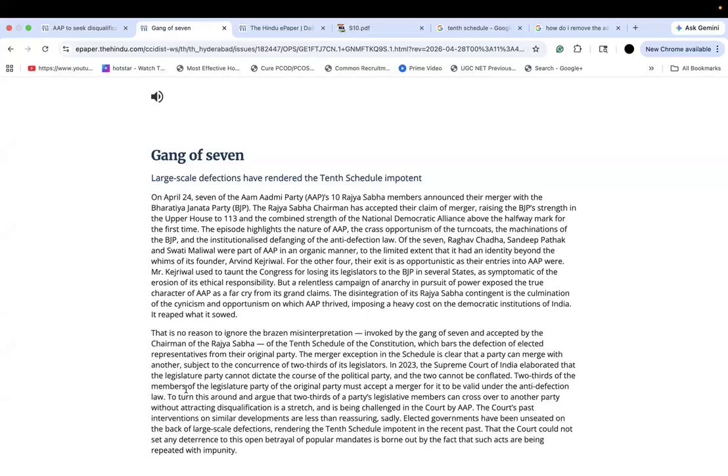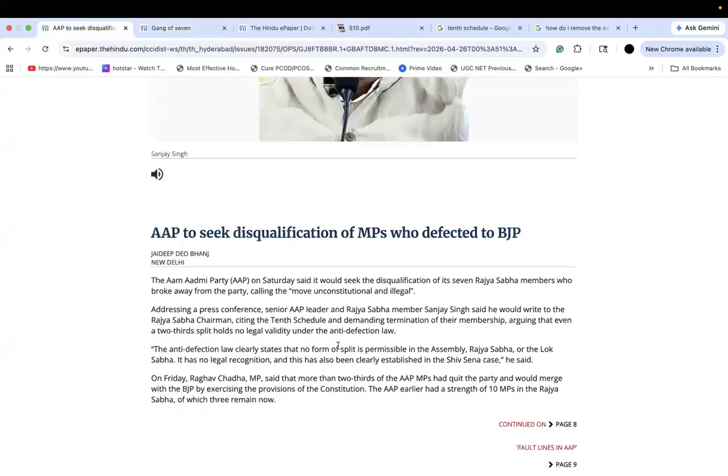Here it says there is no reason to ignore the brazen misinterpretation invoked by the Gang of Seven and accepted by the chairman of Rajya Sabha of the 10th schedule of the Constitution, which bars the defection of elected representatives from their original party. See, here it's cracked it again. You read two words in the main article when you were introduced to it: 10th schedule and anti-defection law.